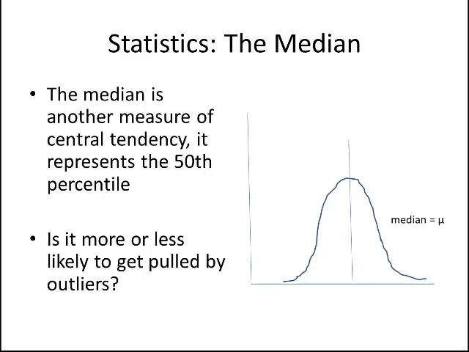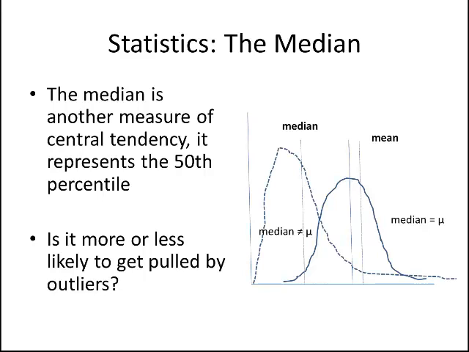And so here, for a normal distribution, something that's symmetrical, the median is equal to the mean, right? It makes sense. The 50th percentile is right in the middle. But let's go back to our skewed distribution here. You can see I've got two dashed lines in there. The mean might be pulled way out to the right, because we might have some values that are very large and are dominating. So they pull the mean way out to the right side of our little chart here, whereas the median, the 50th percentile of all the data if we rank it, is closer back to where all the data are centered, right? So in this case, the median does not equal the mean.